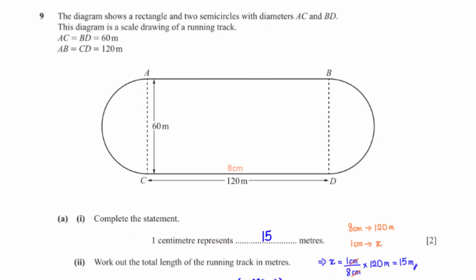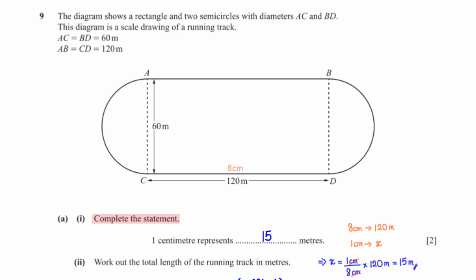The diagram shows a rectangle and two semicircles with diameters AC and BD. This diagram is a scale drawing of a running track. AC equals BD equals 60 meters. AB equals CD equals 120 meters. Complete the statement. 1 centimeter represents blank meters.